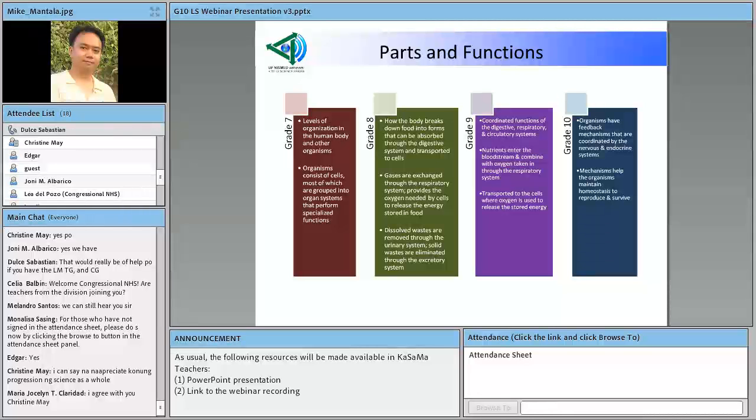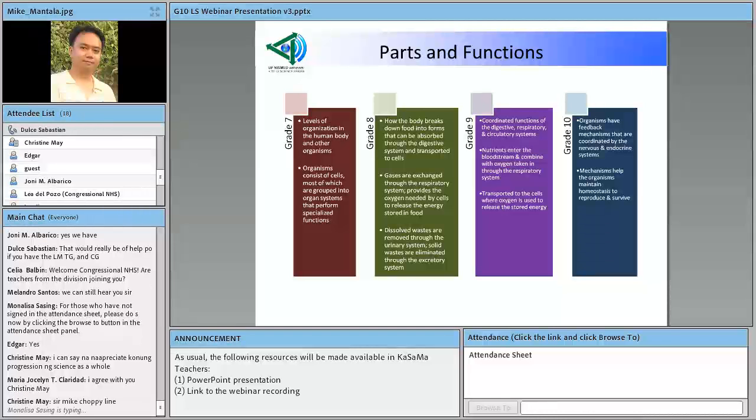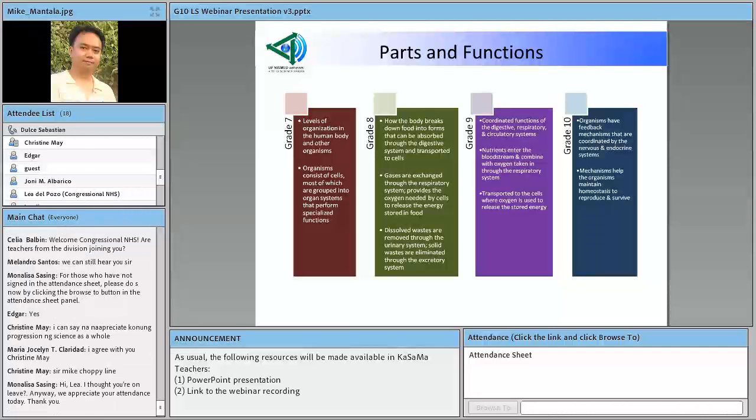Yung mga nutrients, napakaliit po ng mga yan. At sinasabi natin na kailangan nilang maging maliit upang makapasok sila dito sa walls ng capillaries. And when they get into the capillaries, that's when they get distributed to the different parts of the body, through the circulatory system. That's when these nutrients are able to reach the cells, to nourish the cells. Okay? So, ganun po natin pinag-uusapan yung storyline sa parts and functions.